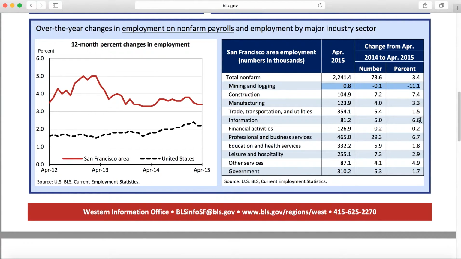Information technology, IT, not surprisingly, is definitely where we see one of the largest gains, along with professional and business services. If you look at education, education is growing. It's not growing by very much, but it's growing a little bit. Government sector, all of these things. This is the percent that the employment has gone up by.